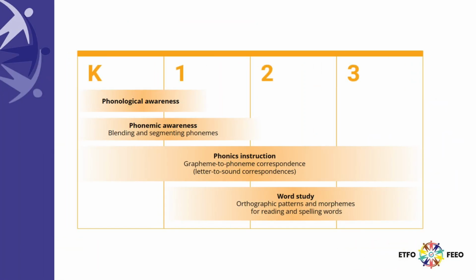In this graphic from Effective Early Reading Instruction, a teacher's guide from the Ministry of Ontario, we can see how the focus of skills changes throughout the early grades. Generally, phonological awareness is only taught for a short period of time before the focus shifts to phonemic awareness. Phonics instruction plays an important role alongside phonemic awareness and throughout kindergarten to grade 3. Later primary grades move towards orthographic patterns and morphemes, and this explicit instruction continues well beyond grade 3 as students begin to learn prefixes, suffixes, and various roots.